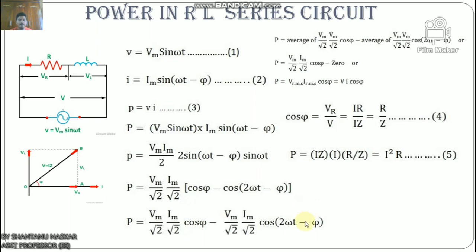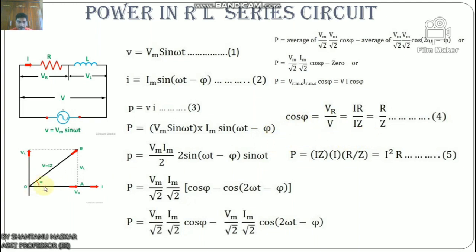Now the average power consumed in the circuit over one complete cycle is given by the equation here. P equals the average of Vm by root 2 Im by root 2 cos phi minus the average of Vm by root 2 Im by root 2 cos(2 omega t minus phi). Or we can write P equals Vm by root 2 Im by root 2 cos phi minus 0, or P equals Vrms Irms cos phi, or P equals VI cos theta, where cos theta is called the power factor of the circuit.